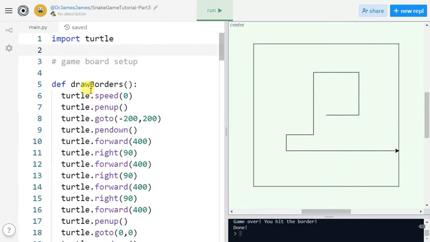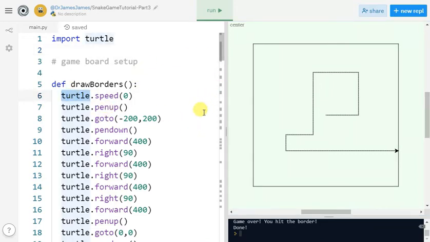So right now, the head of the snake is actually in our program as the generic turtle. When we import the turtle library, we get a turtle object. The library has created this turtle object for us, and it allows us to send commands to the turtle to make it move around and do the things that we're used to turtles doing.